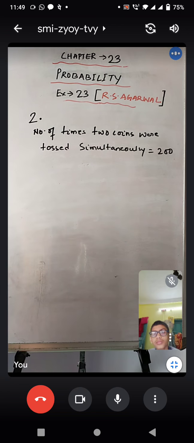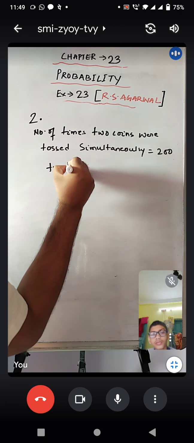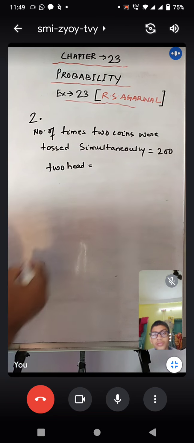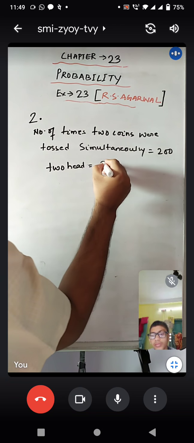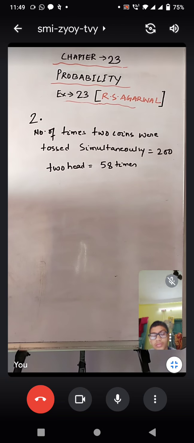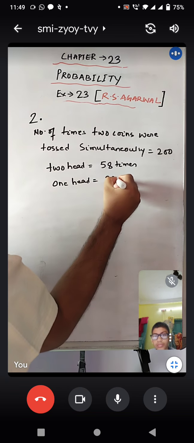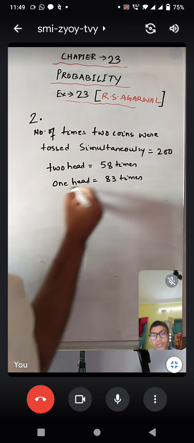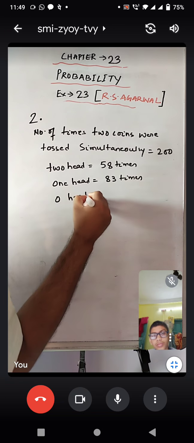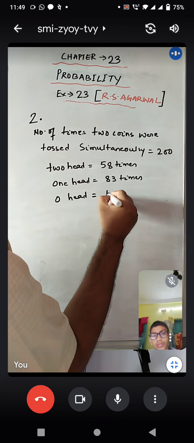Now out of this 200 times, how many times have we got 2 heads? It is written 58. 58 times we have got 2 heads. How many times have we got only 1 head? We have got 1 head 83 times. And 0 head, or no head, how many times? That is 59 times.